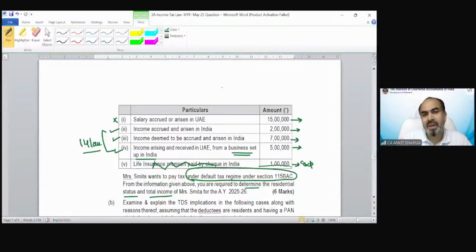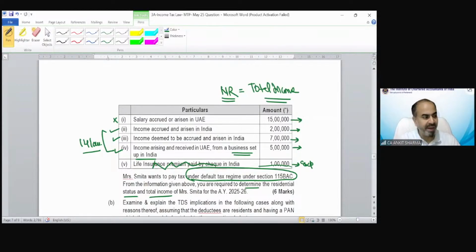Now can you tell me, if she is a non-resident, out of these 4 incomes, how much would be her total income? Out of these 4 incomes, which income is going to be included for the calculation of her total income? Kindly read these 4 points and give me your answer. The total income under section 115BAC.